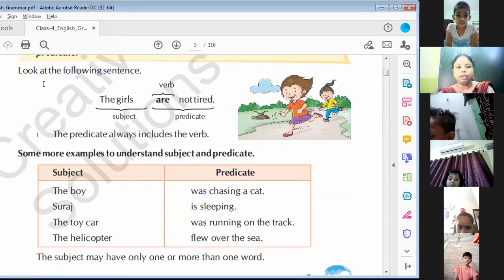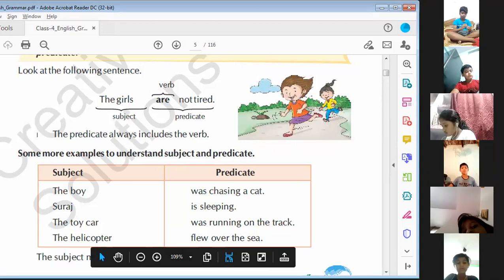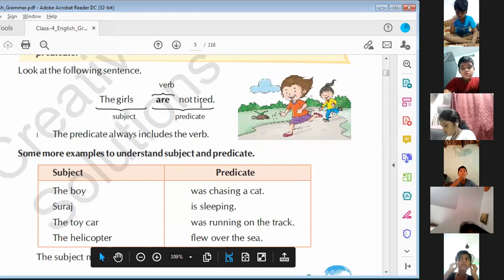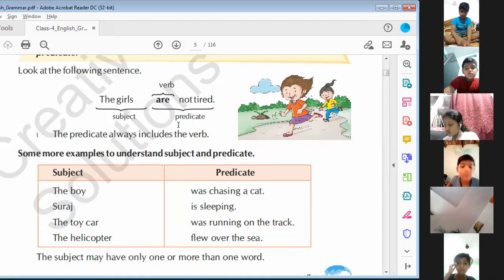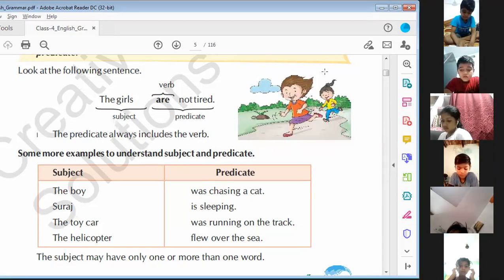Now move to the next sentence. You can see, the girls are not tired. So here the subject is girls. The girls are not tired is the predicate. But which is the verb? Are is the verb here. The predicate always includes the verb.